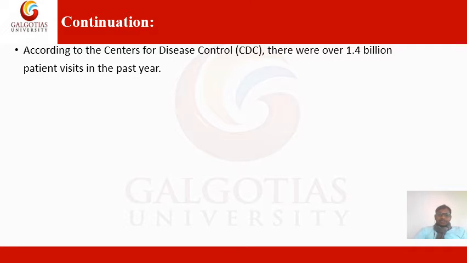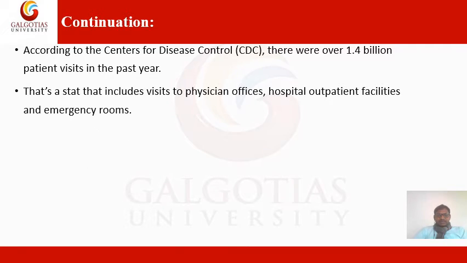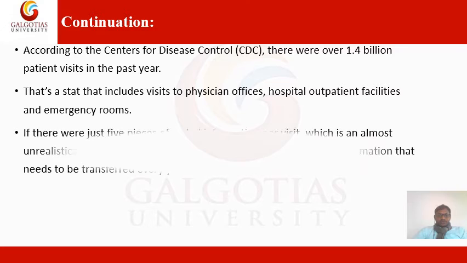According to the Center for Disease Control, there were over 1.5 billion patient visits in the past year. That includes visits to physician offices, hospitals, outpatient facilities and emergency rooms.